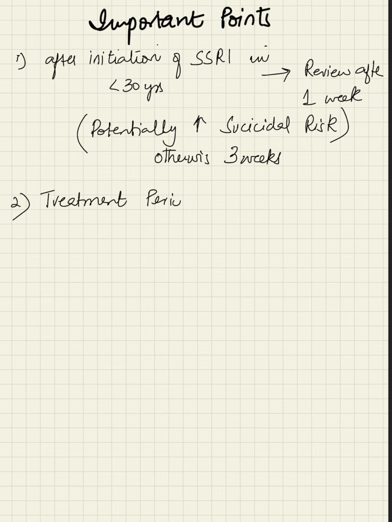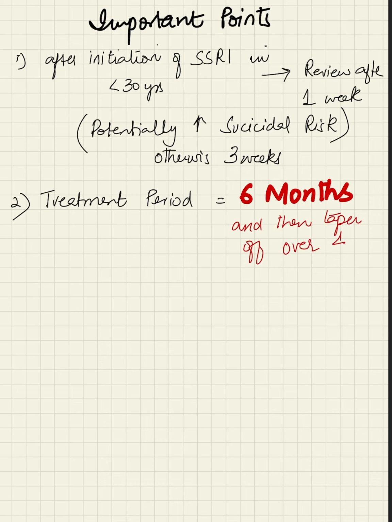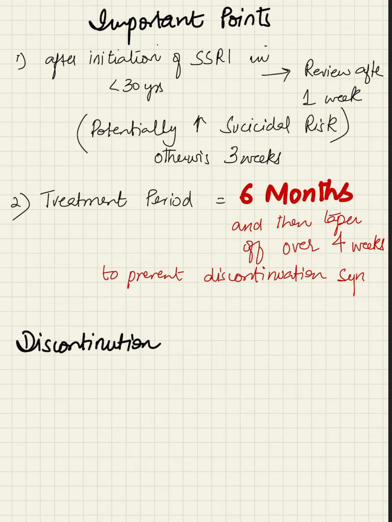Duration of antidepressant therapy should not be less than 6 months, even if the patient is making a good response, as this reduces the risk of relapse. When stopping the SSRI, the dose should be gradually reduced over a 4-week period to prevent discontinuation symptoms.